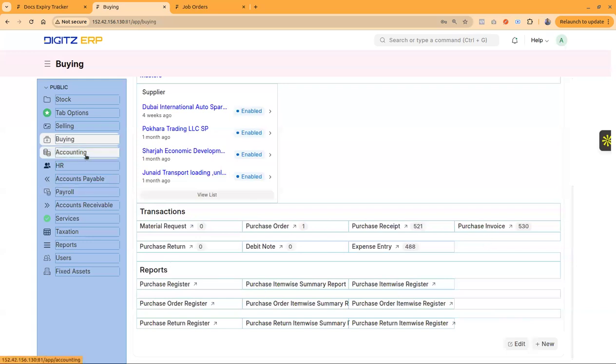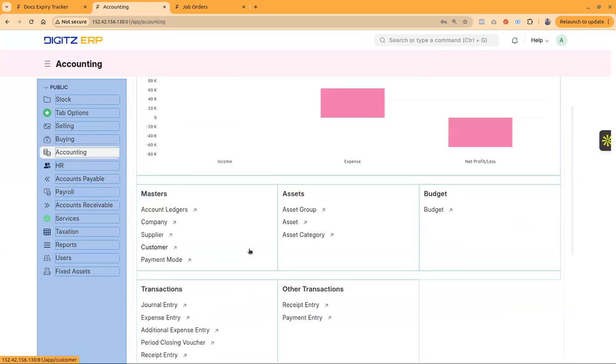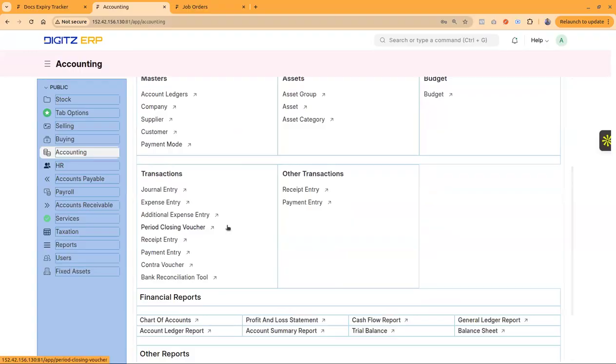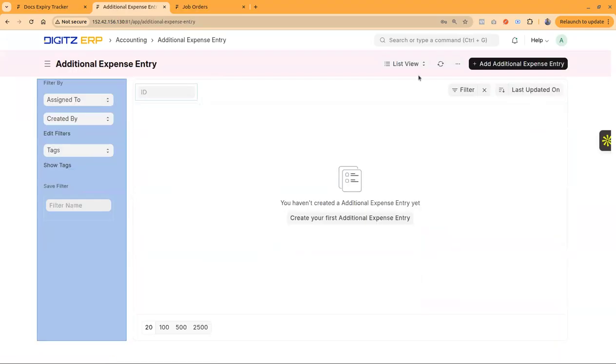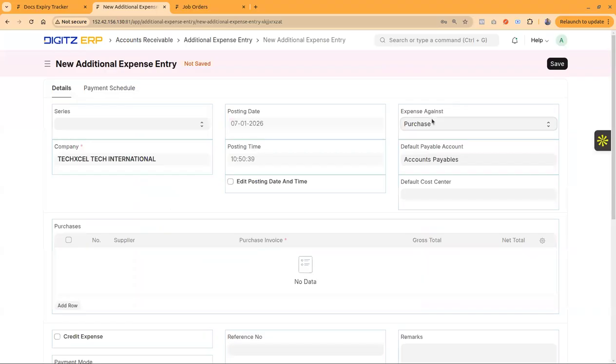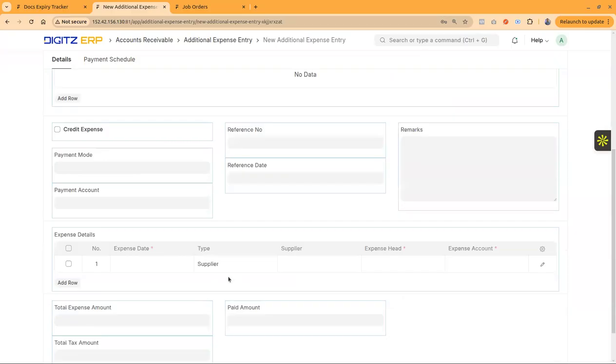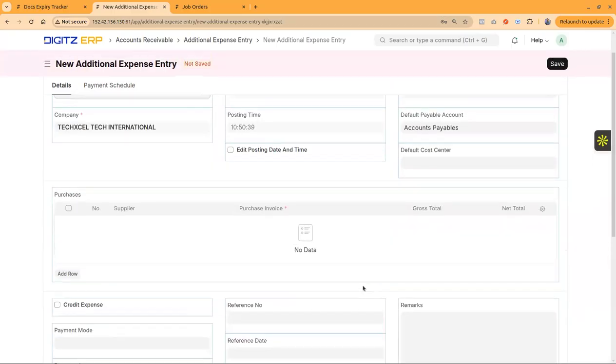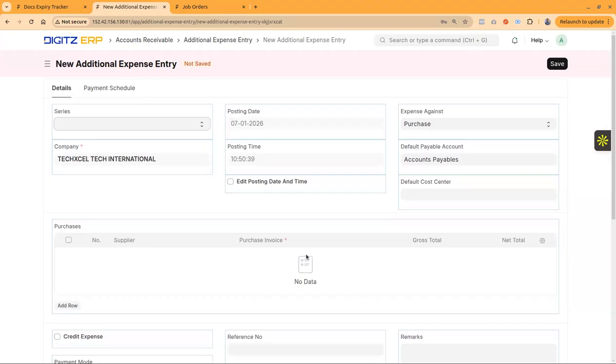And then we have the option for accounting. In the accounting module, we have many relevant modules like journal entry, expense entry, and additional expense entry, meaning creating additional expenses against purchase and sales. If it is purchase, we can select the transactions within the purchase. The expense we enter in the system will be automatically adjusted with the stock value. So that's how the additional expense entry works.